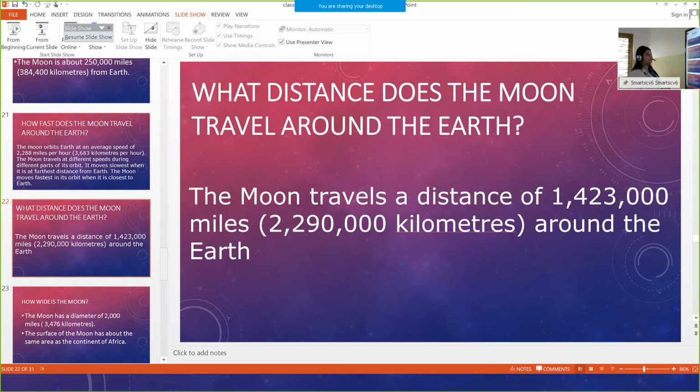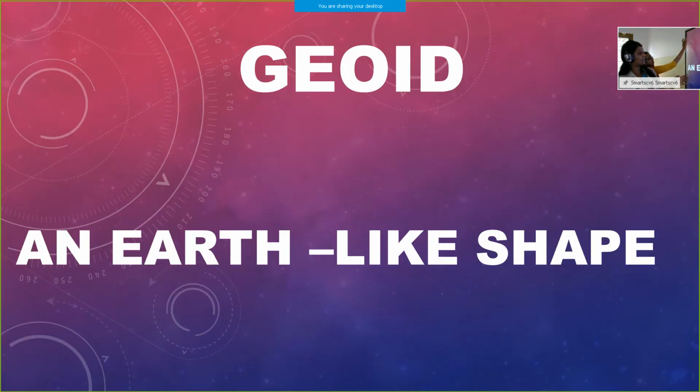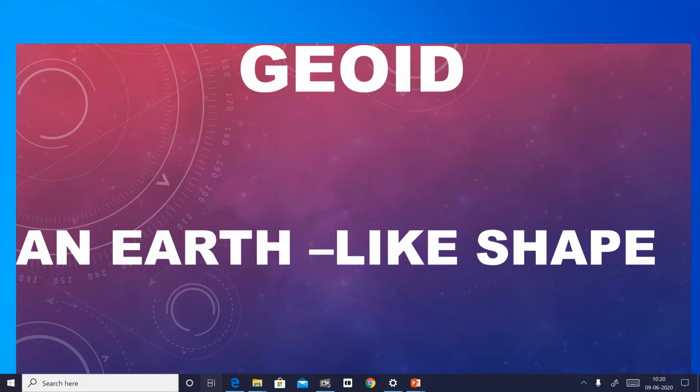Next slide. What distance does the moon travel around the Earth? Now we have to check how much distance the moon travels around the Earth. The moon travels a distance of 1,423,000 miles, 2,290,000 kilometers around the Earth. These are a few facts about the moon.